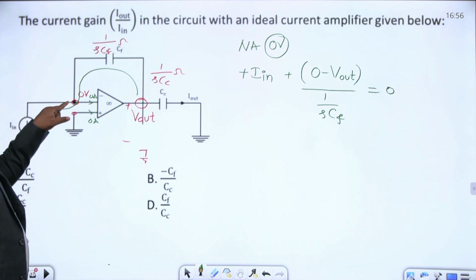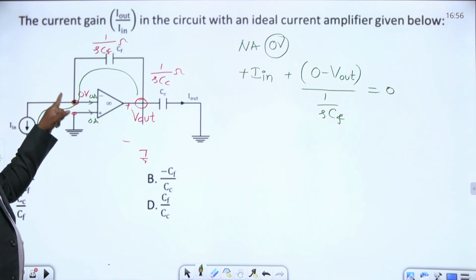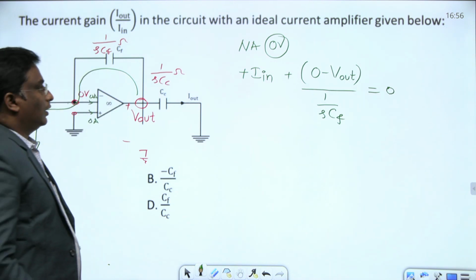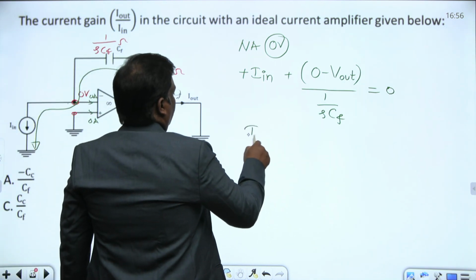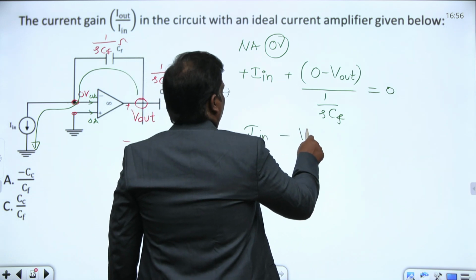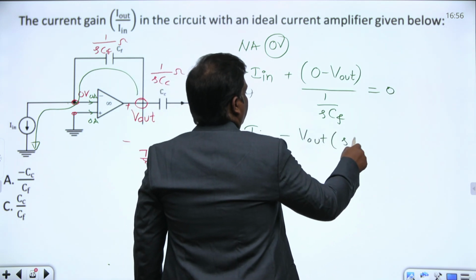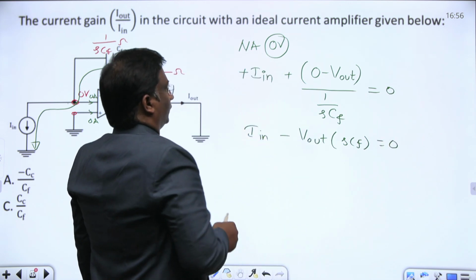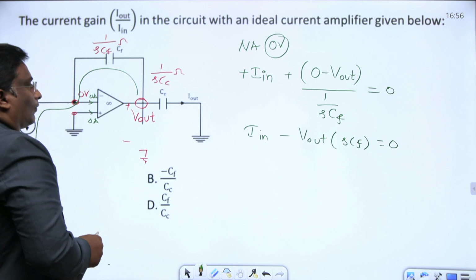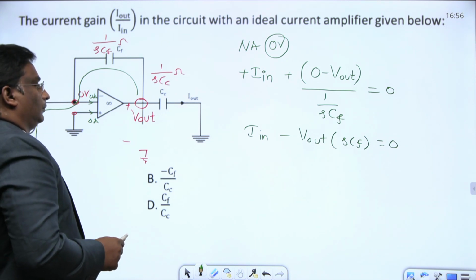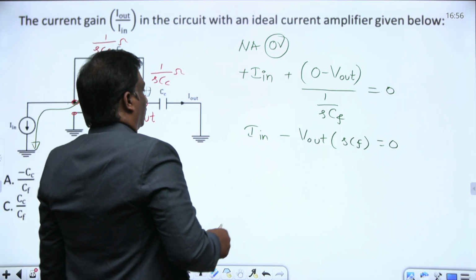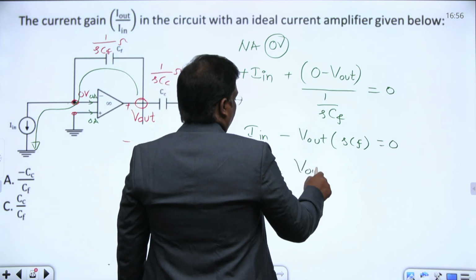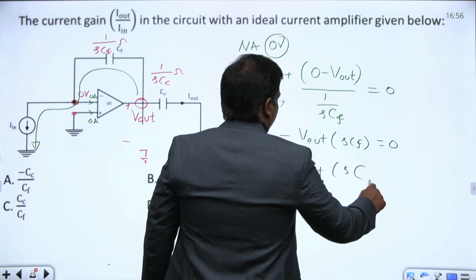Taking the reciprocal, we got I in equal to V out into S into CF.